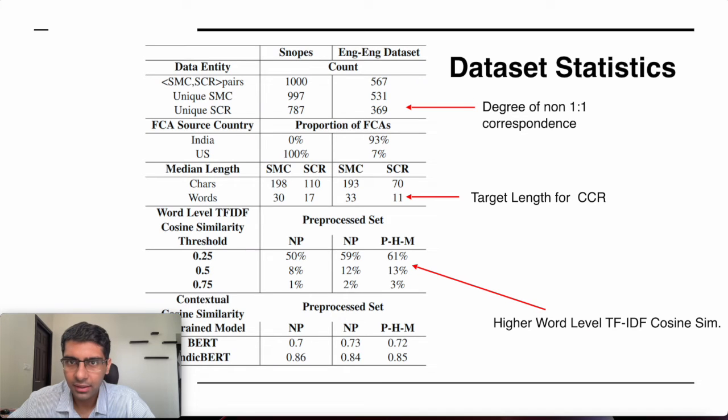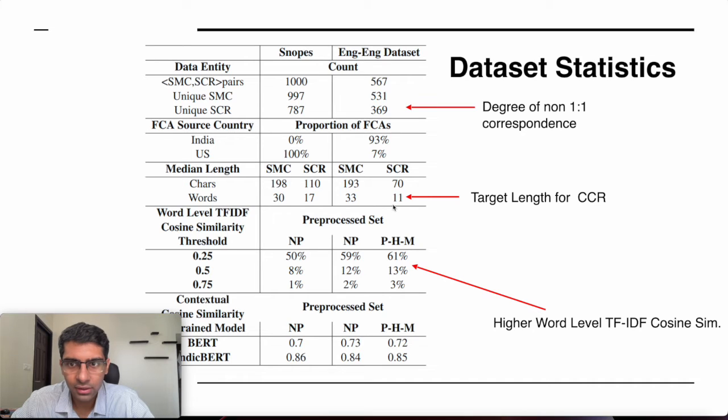And here are the dataset statistics. So our dataset is listed in column 2, and this Snopes dataset from Shah et al is listed in column 1. And our dataset size is 567 pairs, out of which there are 531 unique SMCs and 369 unique SCRs, which shows that there is a degree of non one to one correspondence in our data.